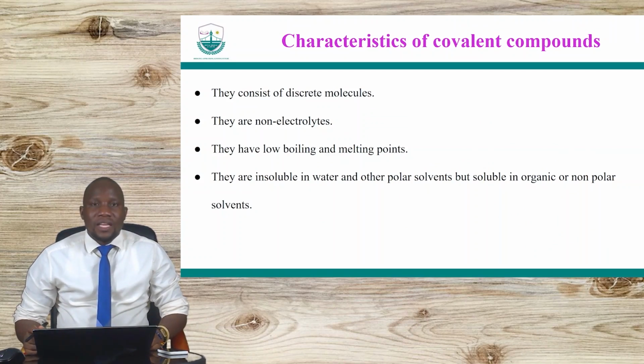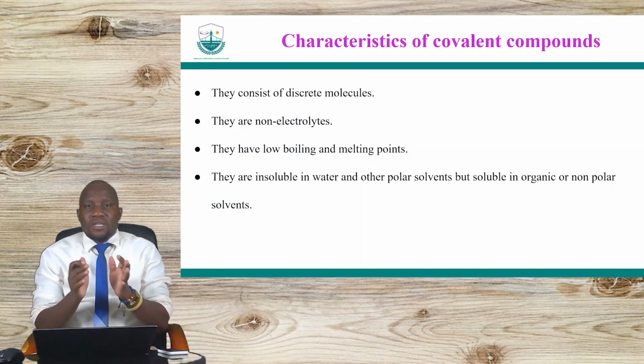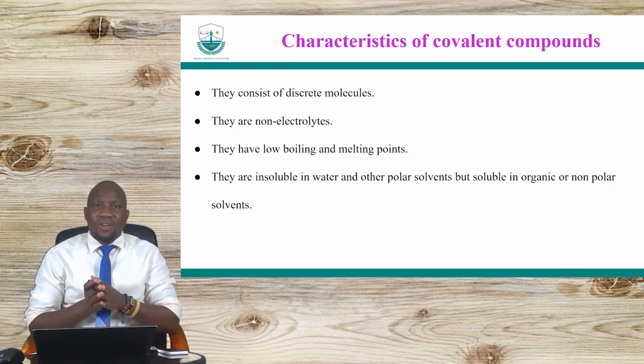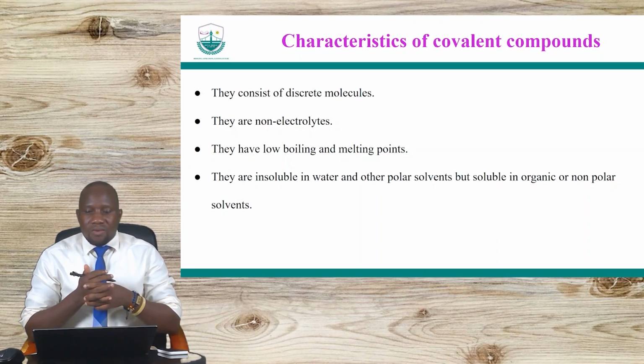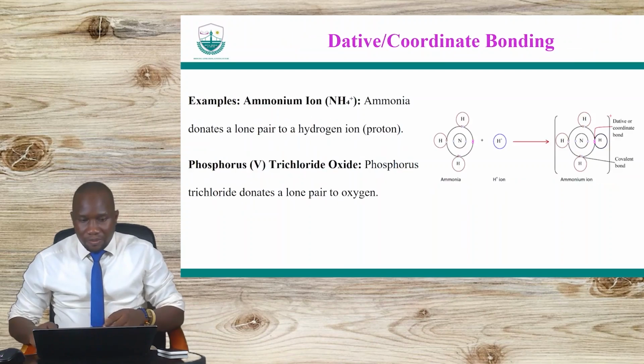So covalent compounds exist as discrete molecules. Hydrogen, chlorine, nitrogen, all those exist as discrete molecules. They don't conduct electricity, and the bond is not very strong. So they have low melting points, low boiling points, and they are insoluble in water, but soluble in organic solvents and also non-polar solvents.